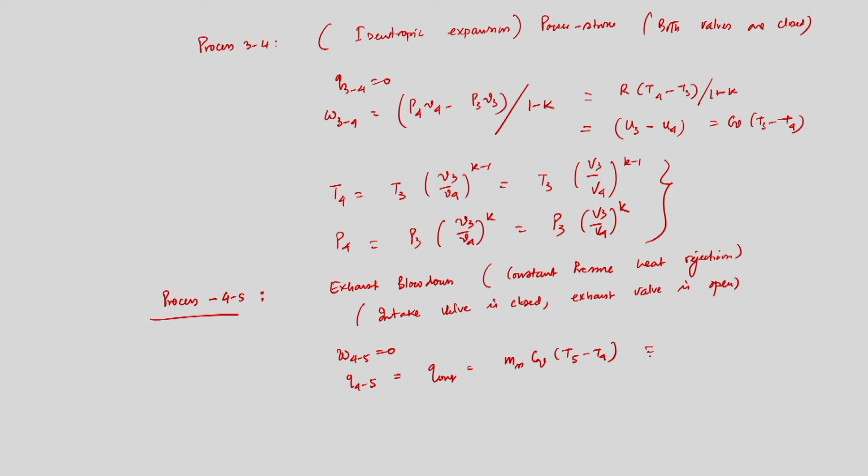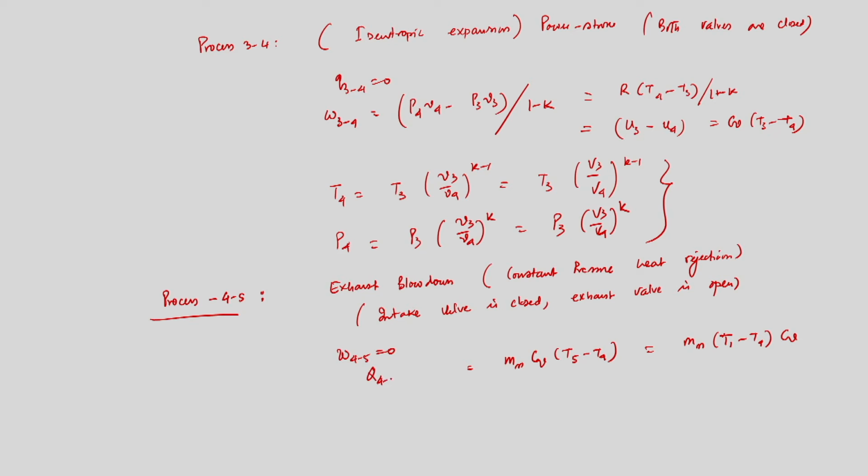So T5 is as good as T1, so it is mass of mixture into Cv into T1 minus T4. This we are getting. This is of course Q out.